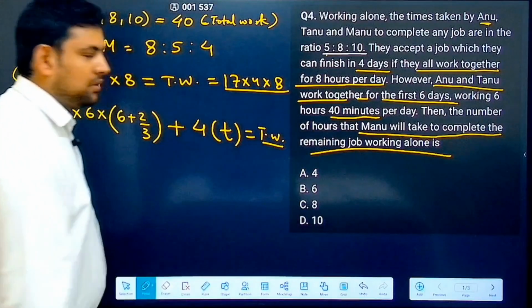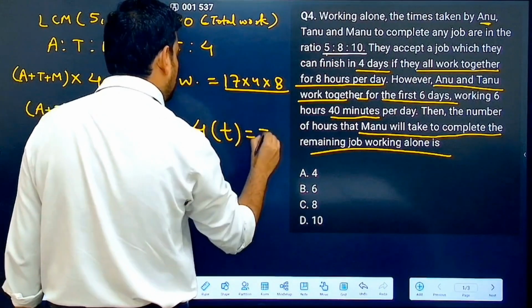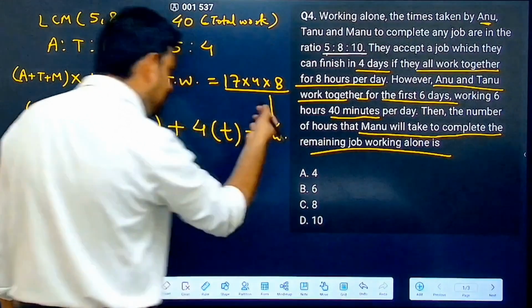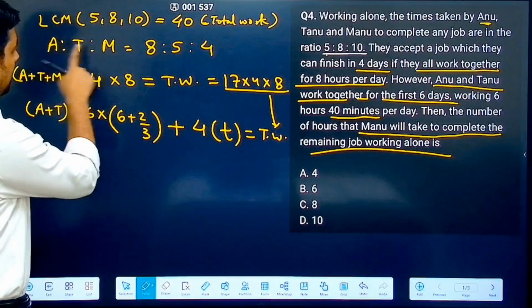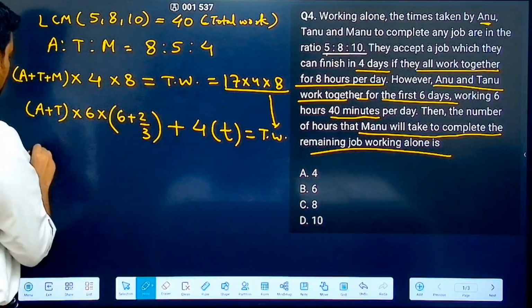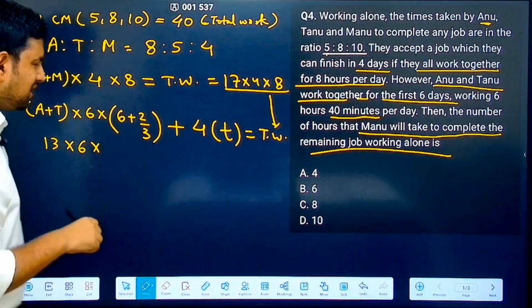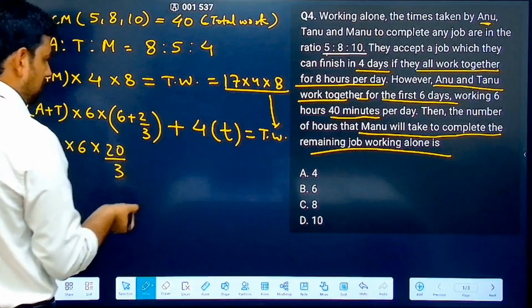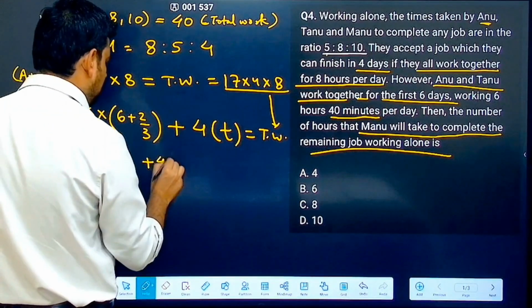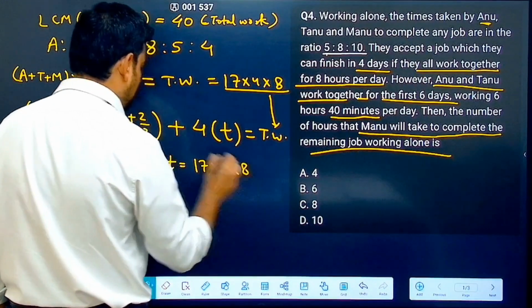So this is also equal to total work. But what is the value of total work? Isn't this directly this? So total work is essentially this only. So I just write the equation now. A plus T is what? A plus T is 8 plus 5, that is 13. 13 into 6, and 6 plus 2 by 3 is what? 6 3s are 18. So this becomes 20 by 3. Correct? Plus 4T is equal to total work, 17 into 4 into 8.